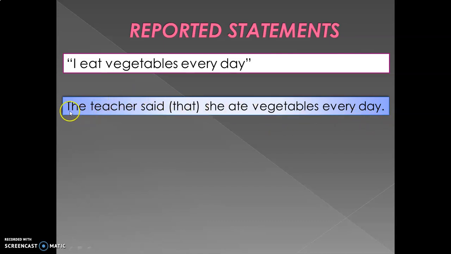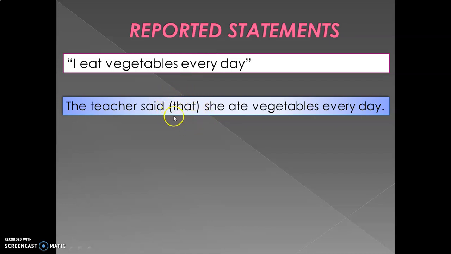In this case, the teacher is the person who reports. Said is the reporting verb. That is like a connector, but it is placed between parentheses because it is not necessary.